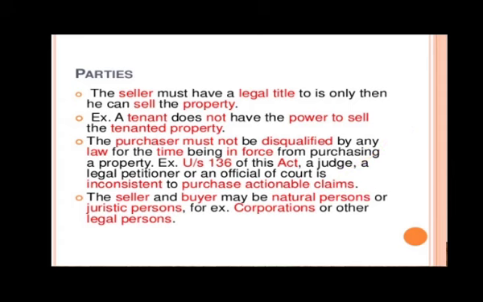The seller and buyer may be natural persons or juristic persons. By juristic person we mean that a corporation is a juristic person. A corporation can also purchase a property from another corporation or from another natural person. So this sale of immovable property can be done by natural persons as well as by legal or juristic persons. It can be done by both.